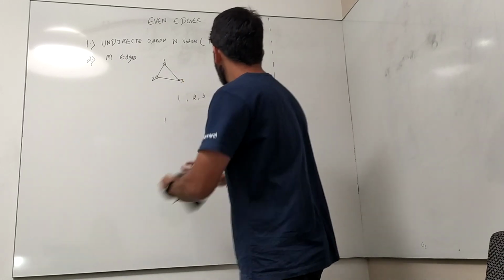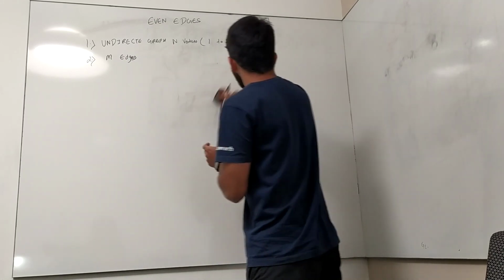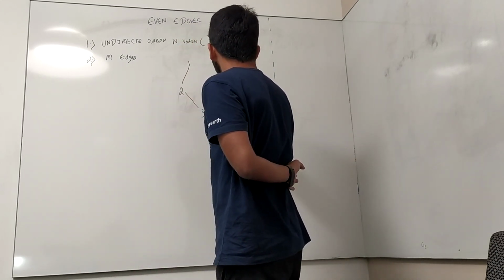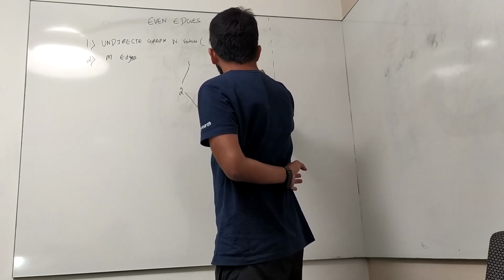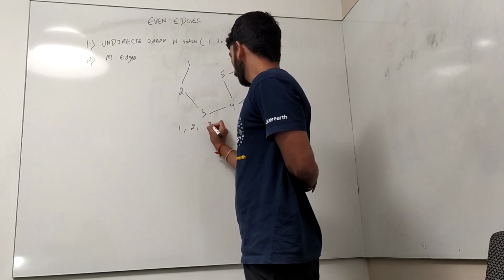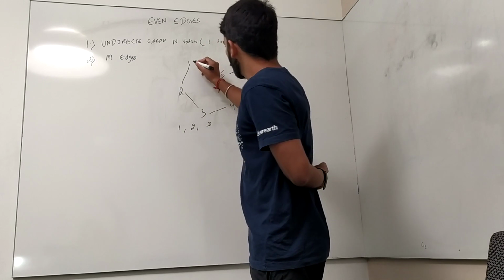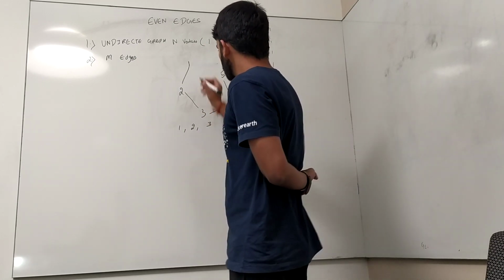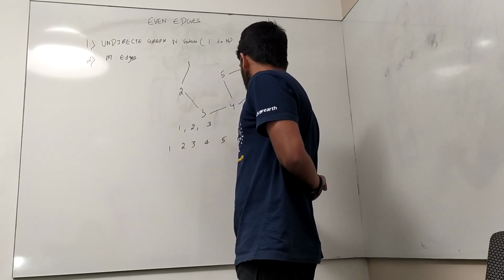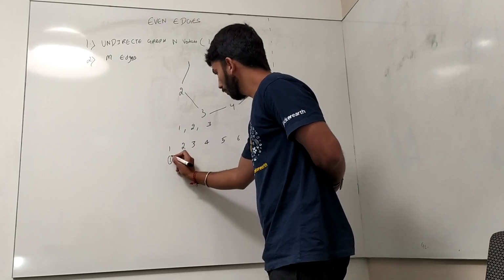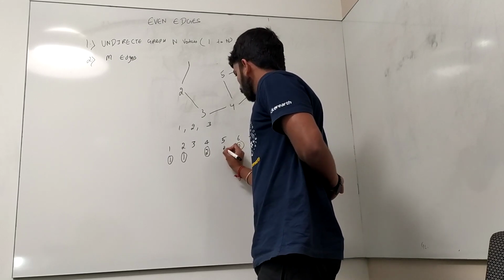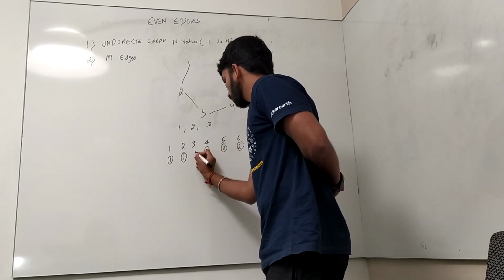Okay, we'll create some bigger graph. Suppose we have a graph, and we divided it into three sets. So, suppose there are vertices numbered 1, 2, 3, 4, 5, 6 and 7. Suppose this belongs to the first set, this belongs to the first set, this belongs to the second set, this belongs to the second set, this belongs to the third set, this belongs to the third set, and this also belongs to the second set.